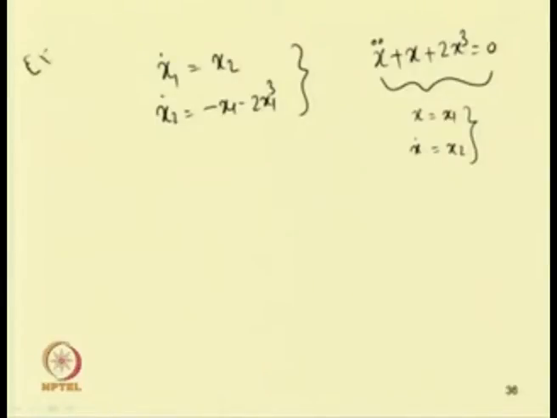So, this is another example of the Duffing equation. Let us see how we can obtain the monodromy matrix in this case.